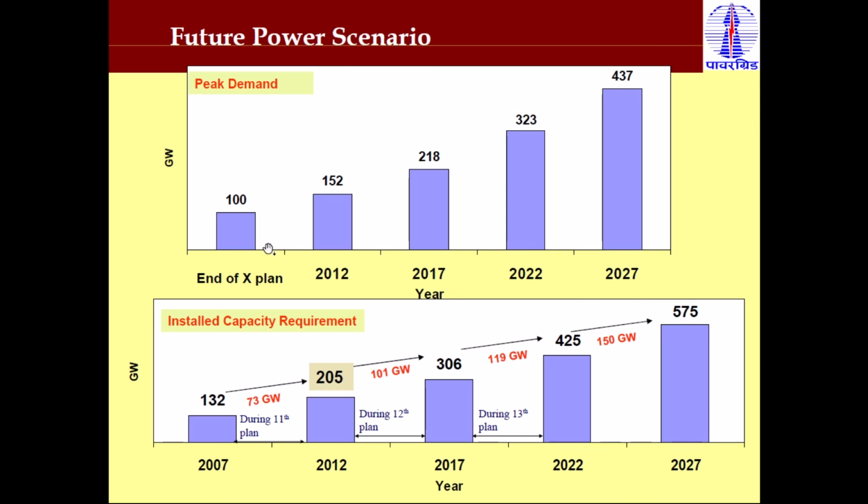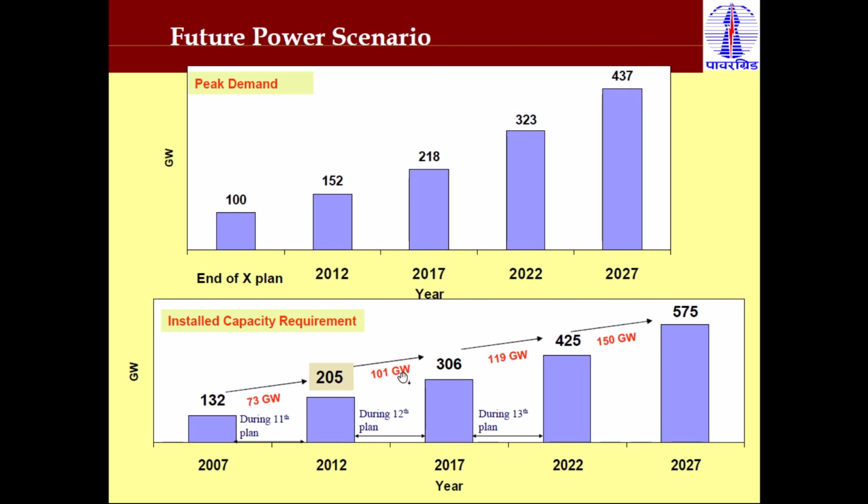Before 2012, 100 gigawatt was the peak demand, and year on year it increases, and in 2017 it increased to a peak demand of 437 gigawatt. And this is the installed capacity requirement. In 2007 it was 132 gigawatt installed capacity; in the 11th plan the commission increased the installed capacity by 73 gigawatt, making it 205 gigawatt in 2012.